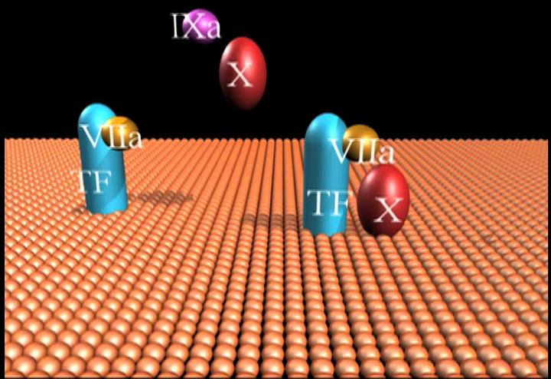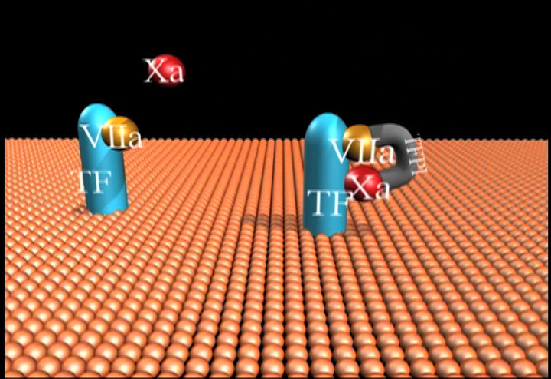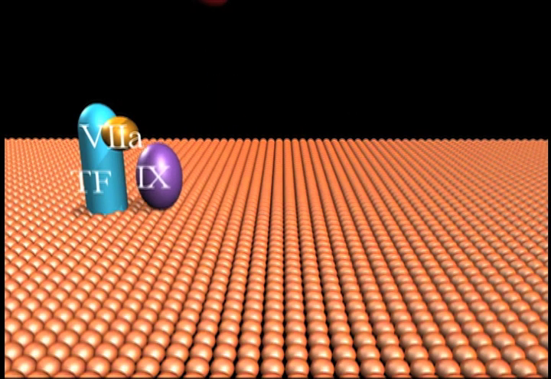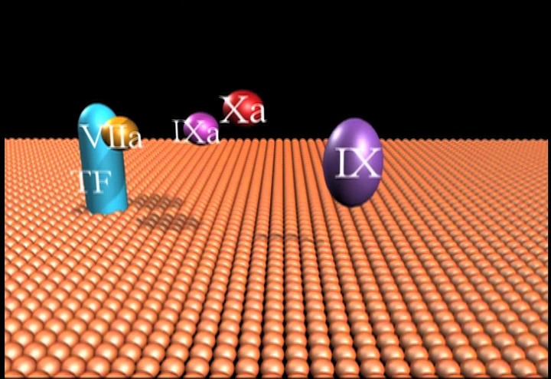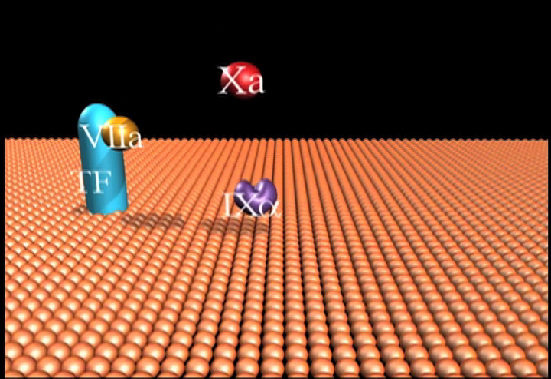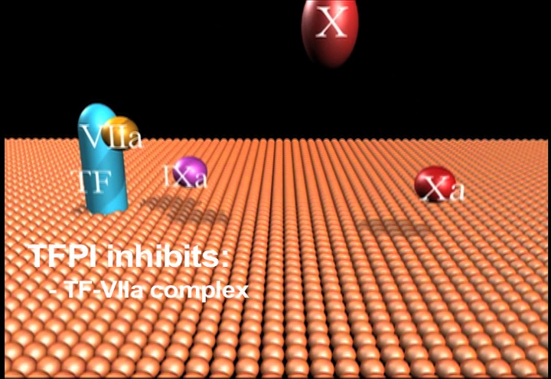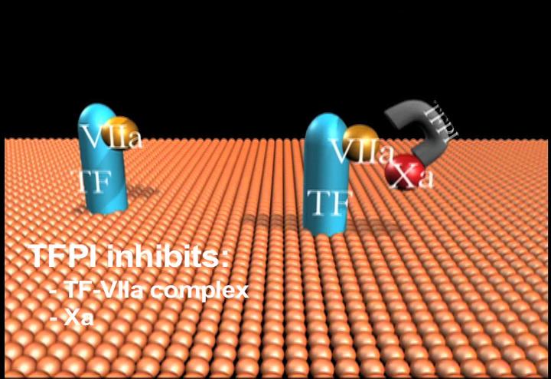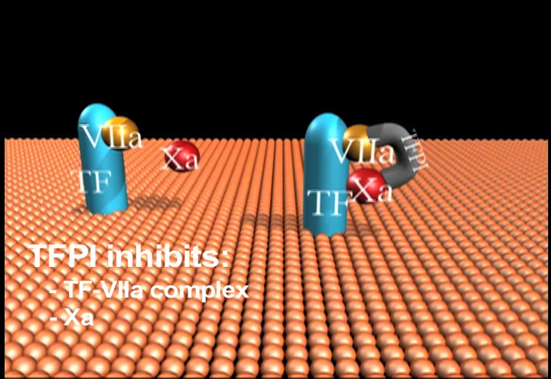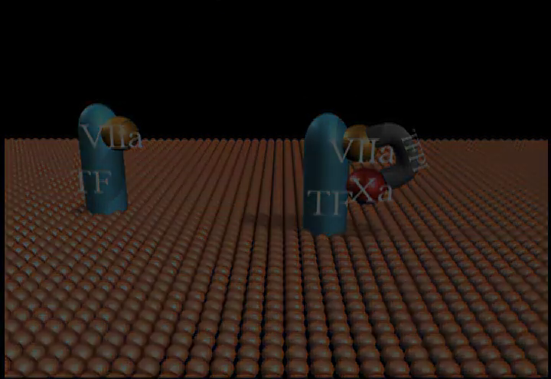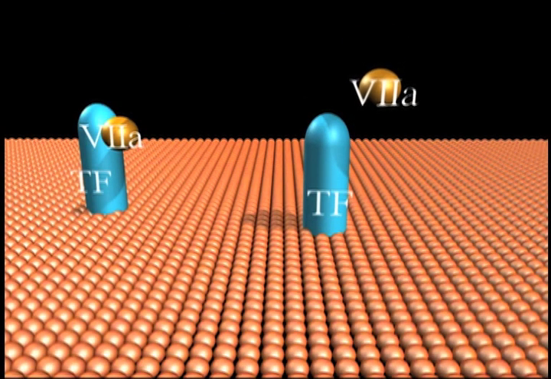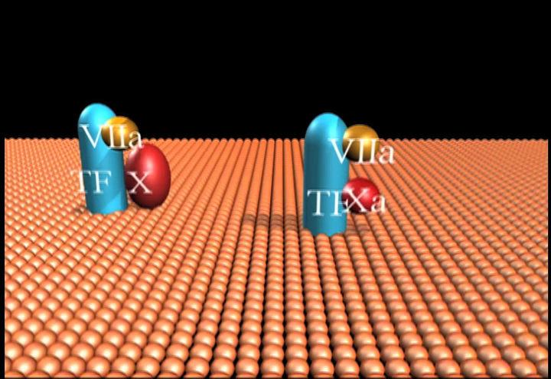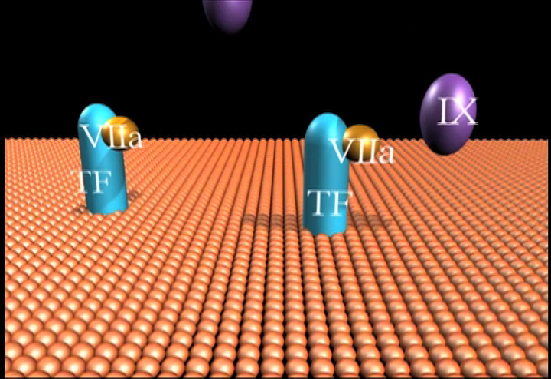A unique feature of the tissue factor, factor 7A complex is its susceptibility to inhibition by tissue factor pathway inhibitor, TFPI, a triple Kunitz domain inhibitor which can bind both the tissue factor, factor 7A complex, TF7A, and product factor 10A. However, the preferred target for TFPI is the product complex of TF, factor 7A, factor 10A, TF7A10A. The preferred substrate for TF factor 7A is factor 10. Factor 9 is also a substrate, but with a significantly inferior rate of activation.